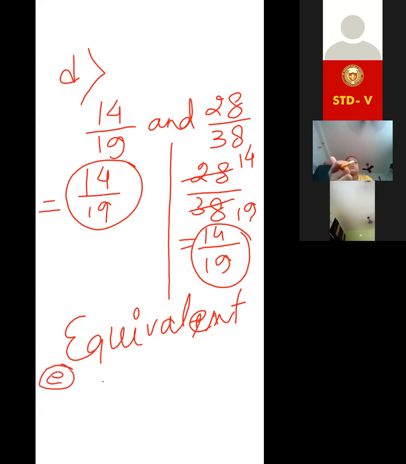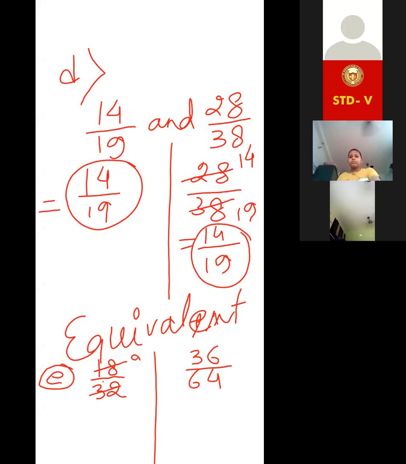Number E I am doing. Look. 18 by 32, 36 by 64. By 2, 9 by 16.